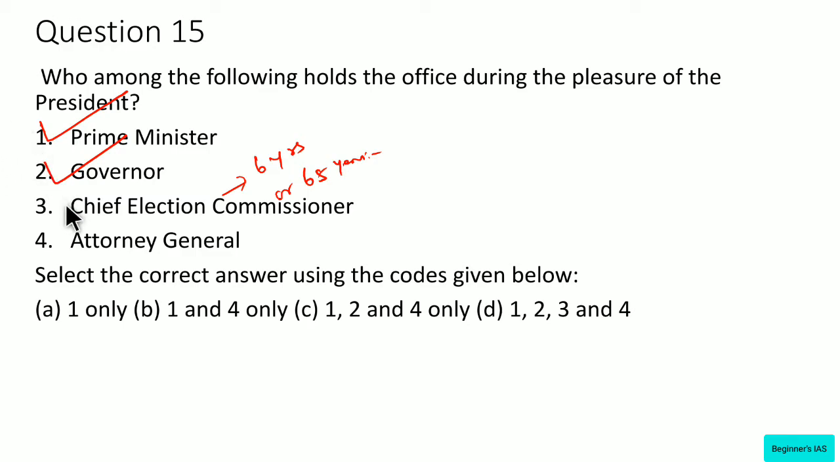Therefore, the Chief Election Commissioner's office does not hold office at the pleasure of the President. Therefore, this statement is wrong. You can eliminate D. What about the Attorney General? See, the term of the Attorney General is not fixed by the Constitution, but he holds office during the pleasure of the President. Yes, this is right. Therefore, the answer would be C, 1, 2 and 4.